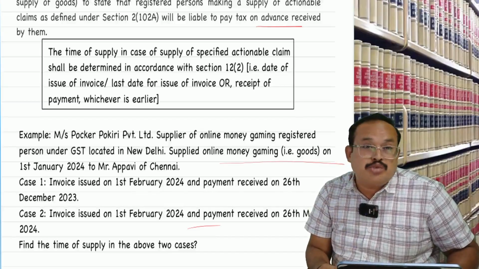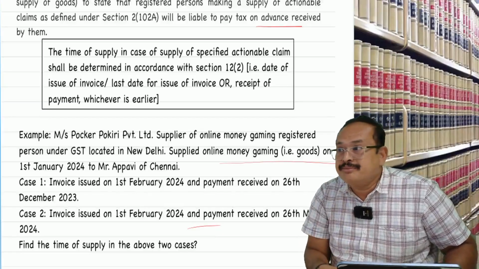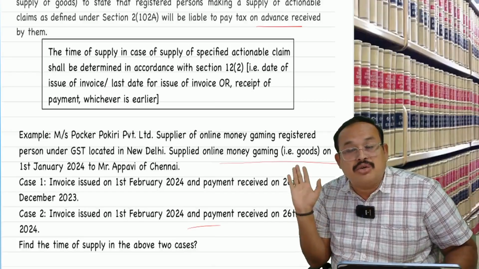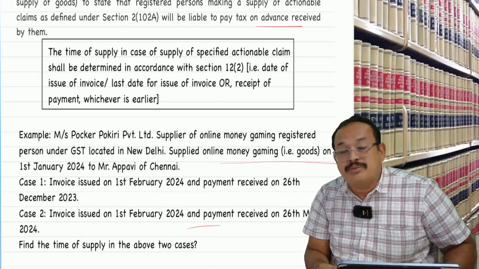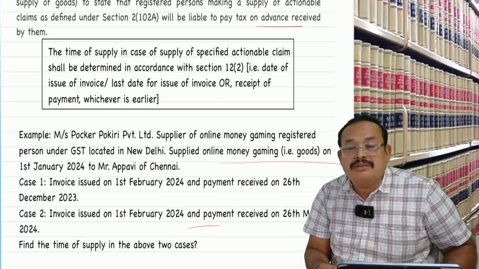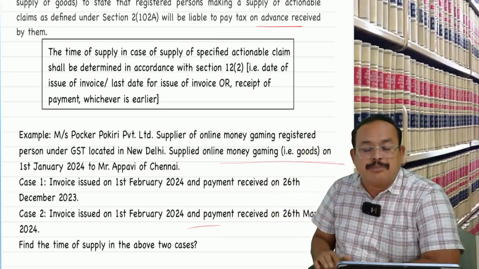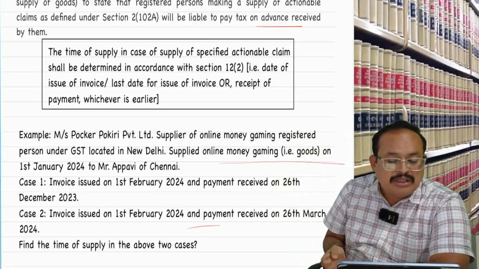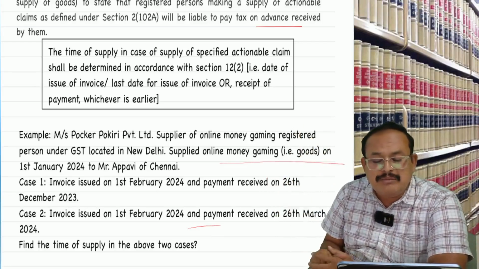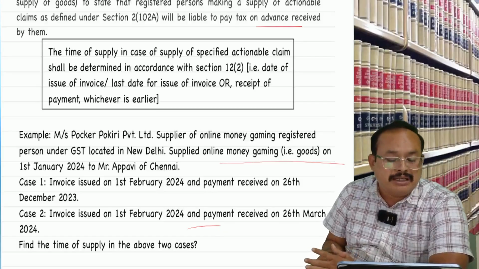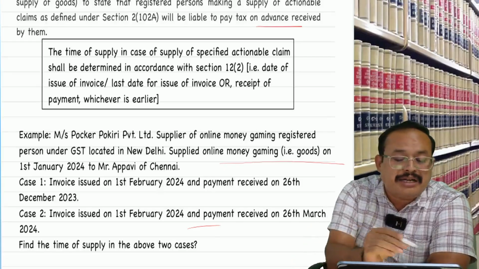You being a CA tomorrow should guide your client properly. No, should not do that business. And the rate of GST also 28% in the given case. How much percent is that? 28%. Harmful. But anyhow, we want time of supply. In case of time of supply, in the given case, case 1, invoice issued on 1st February 24 and payment received on 26th December 2023. Now, in the given case, tell me what is the time of supply, TOS I want.